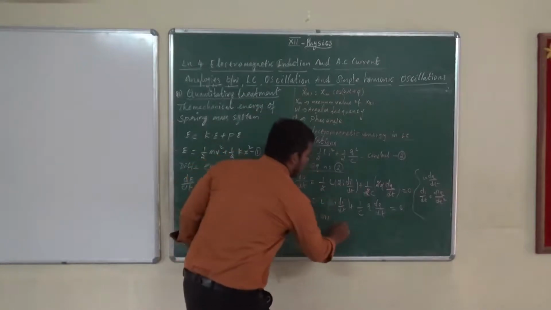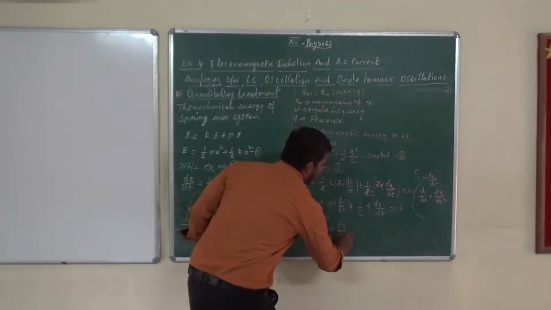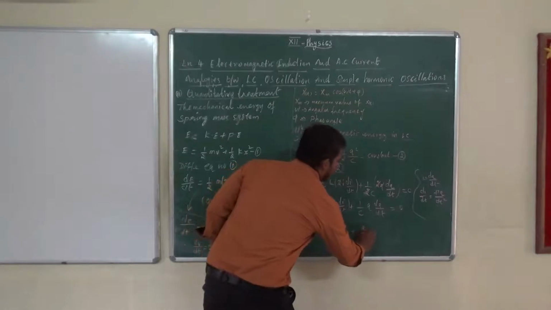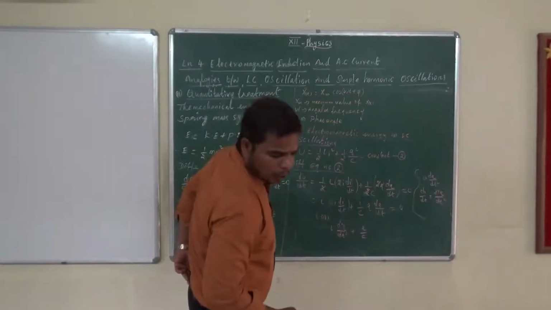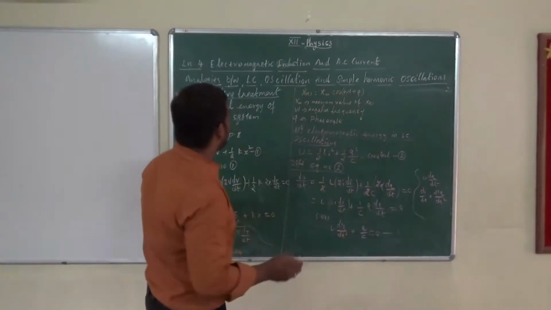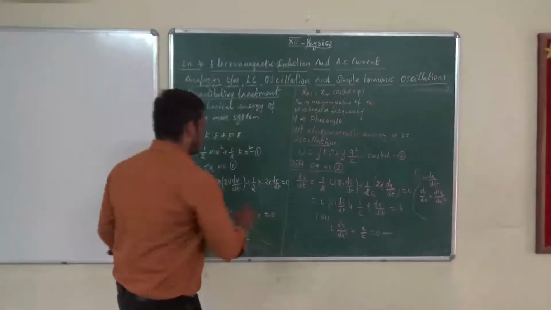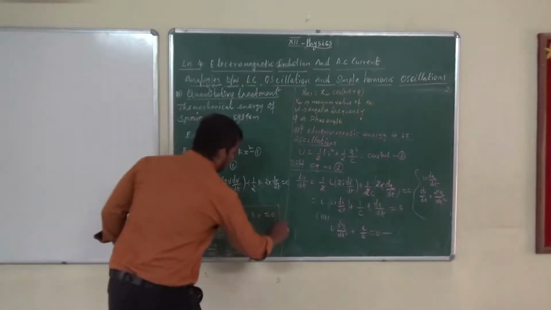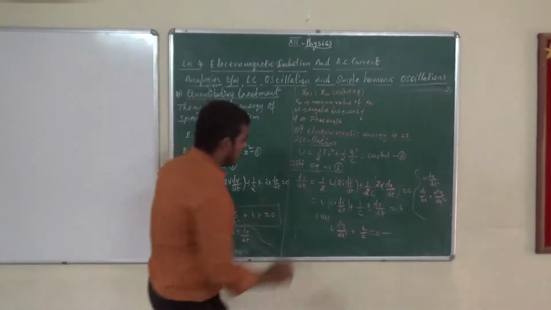See, L d square q by dt square plus q by C, what is that? q by C equal to 0. Already we have considered one equation. Where is that equation? Here. So I will box that.